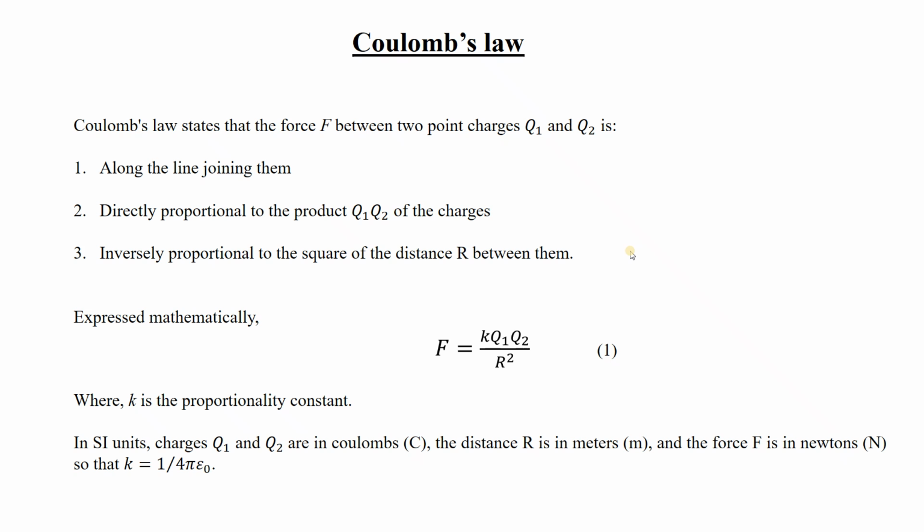If force is vector and charge is scalar, they will be represented in a different way. If scalar is there, we may use the gradient operation, that is the del operation. If vector is there, we have to use divergence or curl. So this introduction of divergence and curl will be there for electromagnetism.